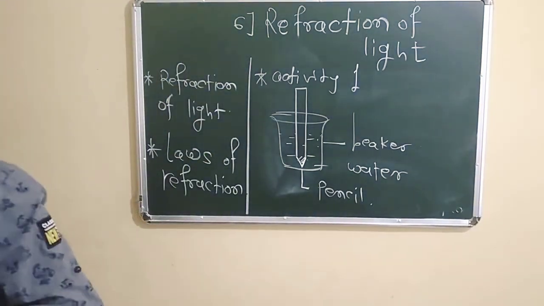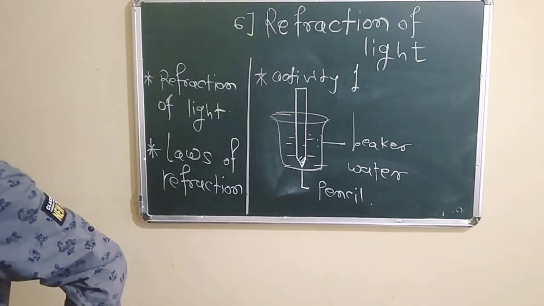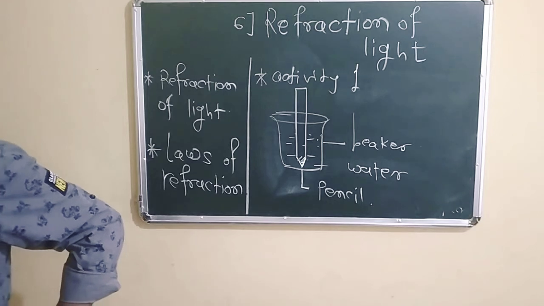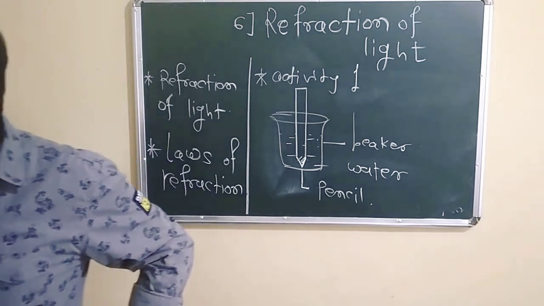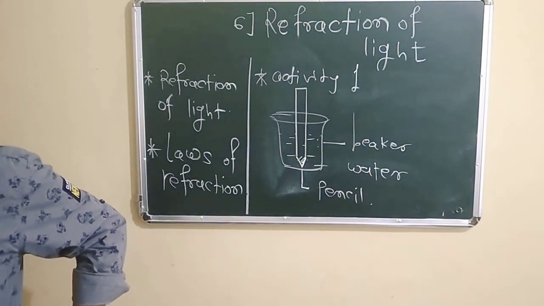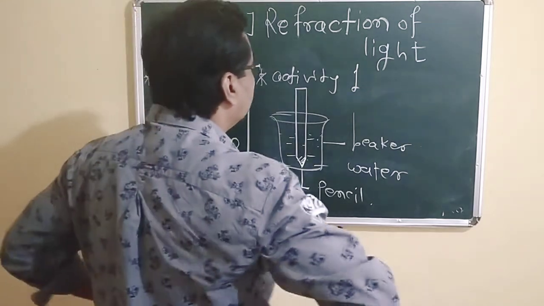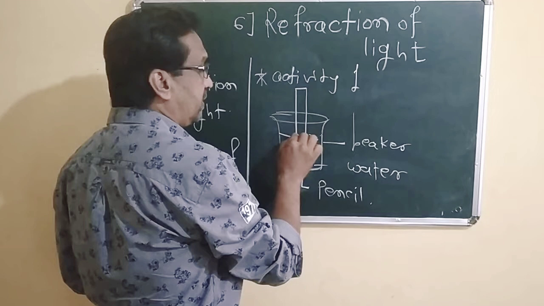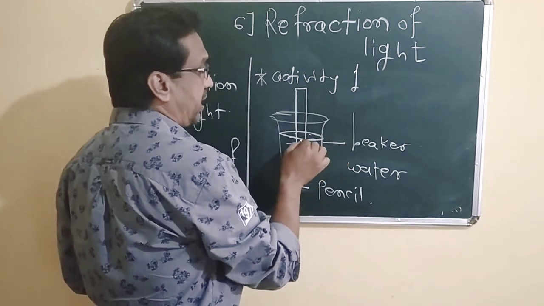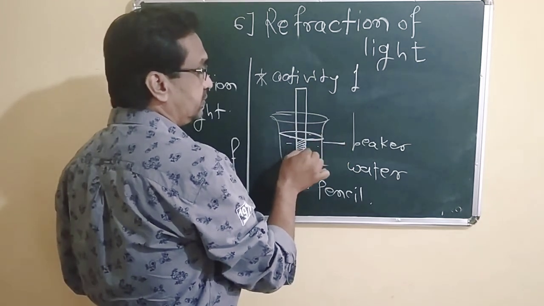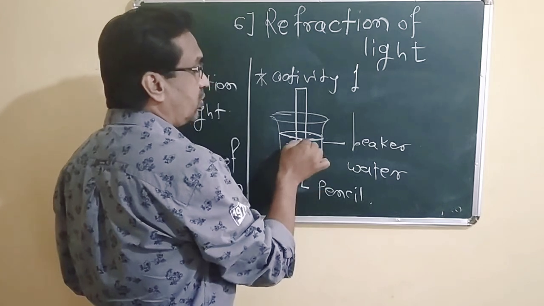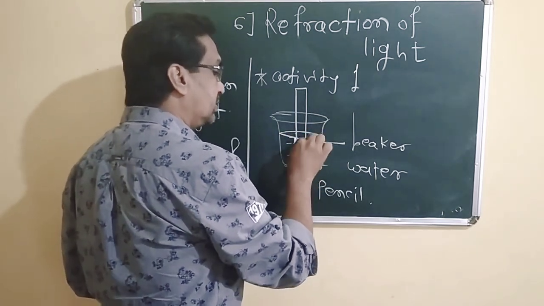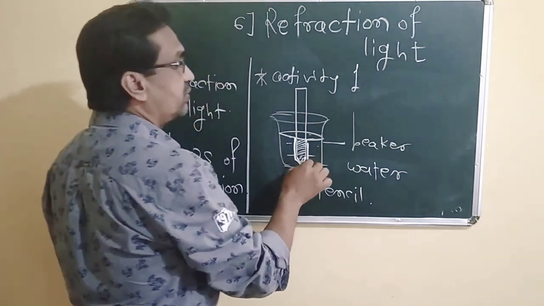You first fill the glass with water and dip some portion of a pencil vertically in the water. So here is the water level, and here is the portion which is dipped in the water. We have to see what happens here. This is one of the activities.